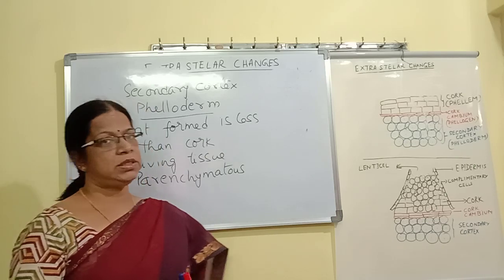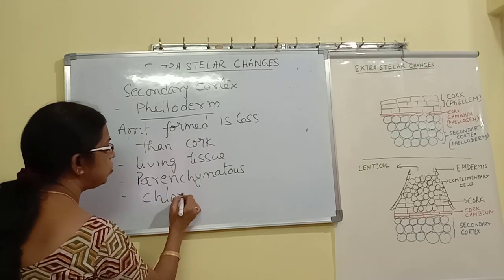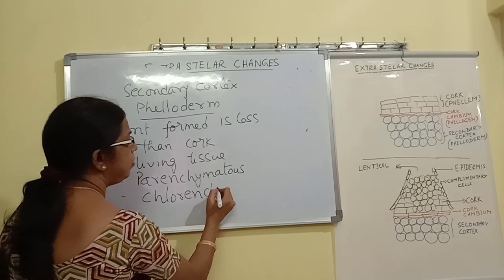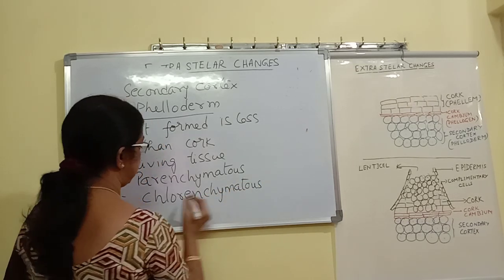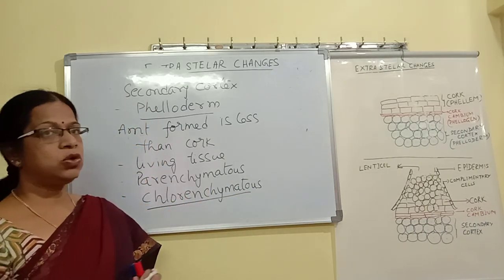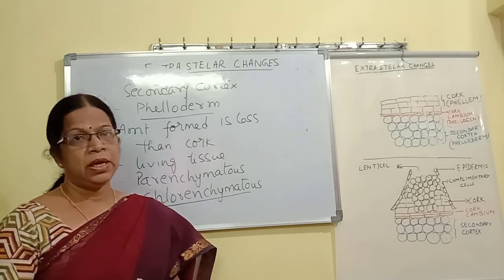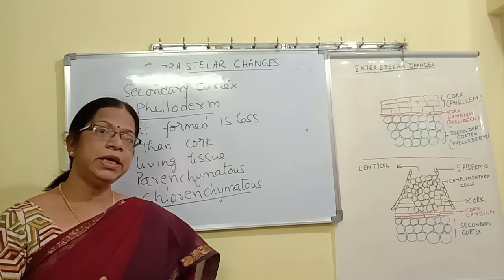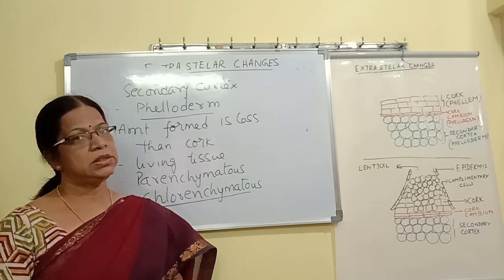Another feature is that this is also chlorenchymatous. Understand this word, chlorenchymatous: it means parenchyma with chloroplasts. That means if chloroplasts are present, it can perform photosynthesis.